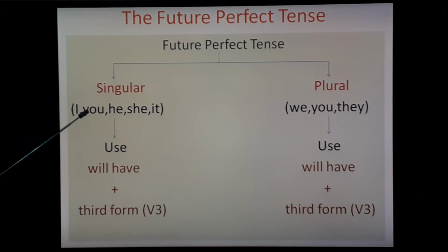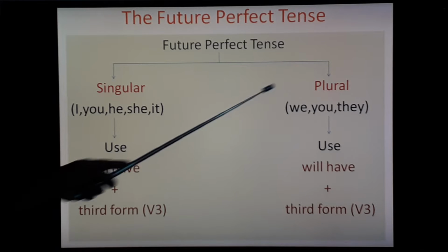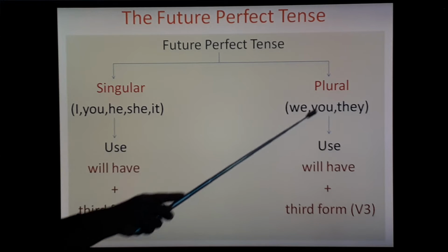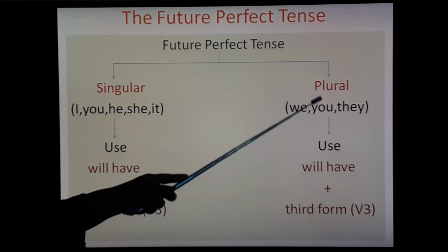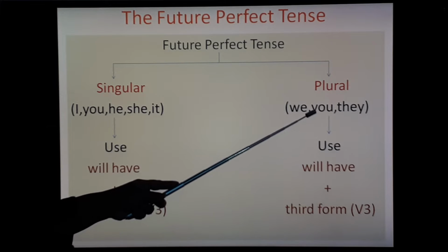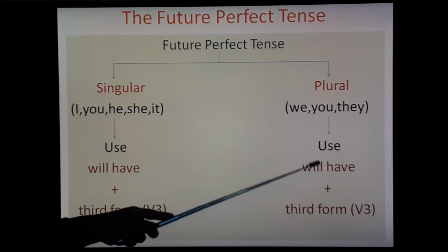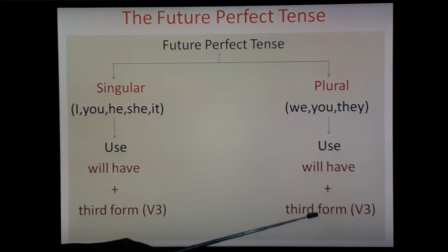Here in singular you have to use first subject from this, then you have to use predicate, means will have plus third form that is called V3 or past participle, and with plural we, you and they. These are the subjects, so you have to choose any. Along with that you have to use this sentence formation: will have plus V3 form of the main verb that is called past participle.